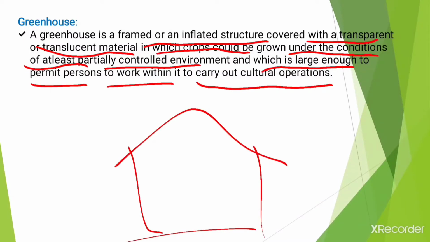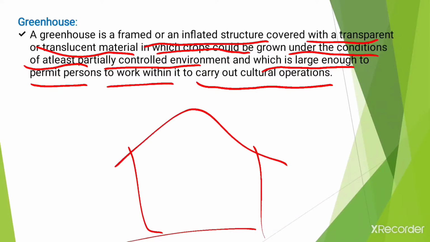As we know, there are different varieties of greenhouses according to the region and requirements. It is a framed or inflated structure covered with transparent or translucent material. Again, there are different types of such materials, according to the requirements.